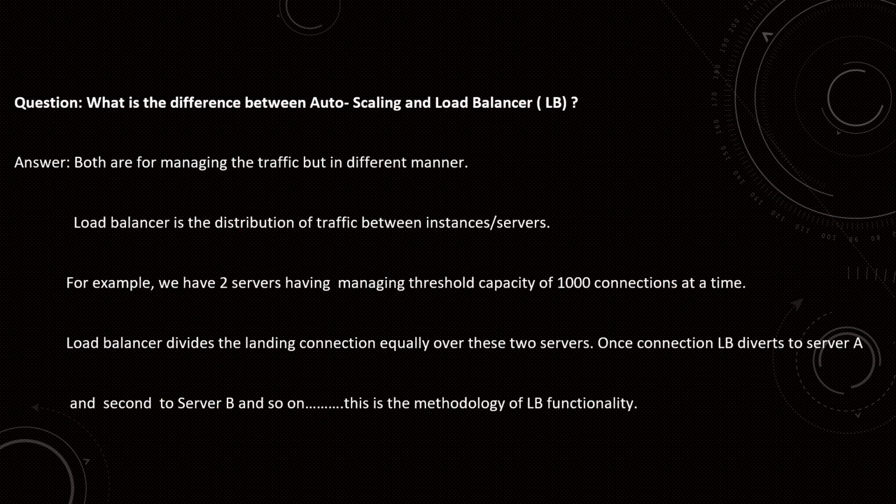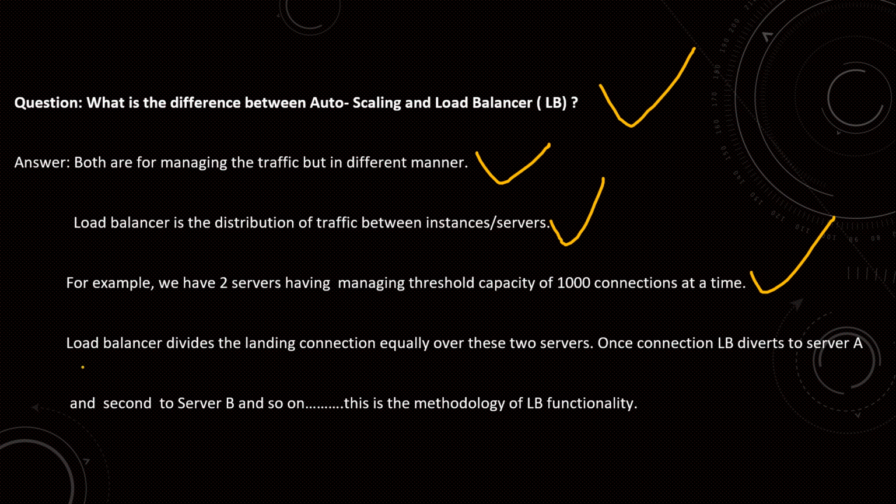Coming to the next slide: what is the difference between auto scaling and LB? LB is our load balancer. Both are for managing traffic, but in different ways. The load balancer distributes traffic between instances or servers. For example, we have two servers, each managing a threshold capacity of 1000 connections at a time. The load balancer divides the incoming connections equally over these two servers.